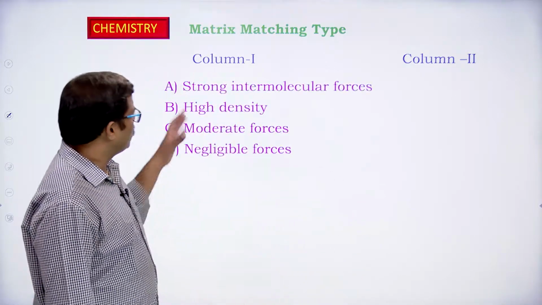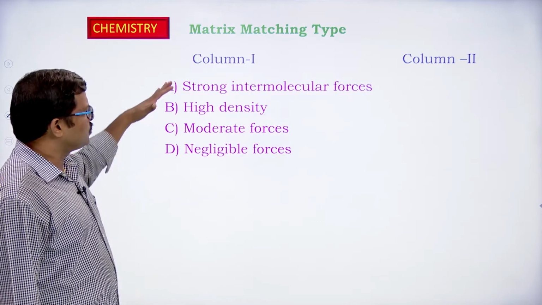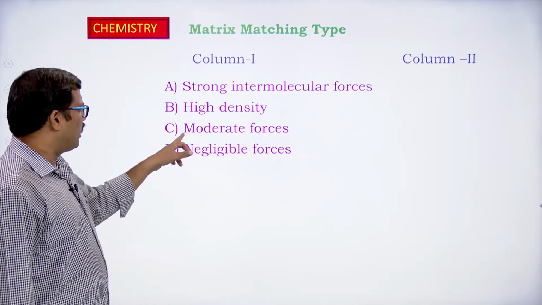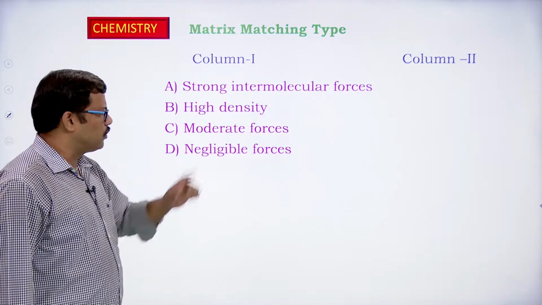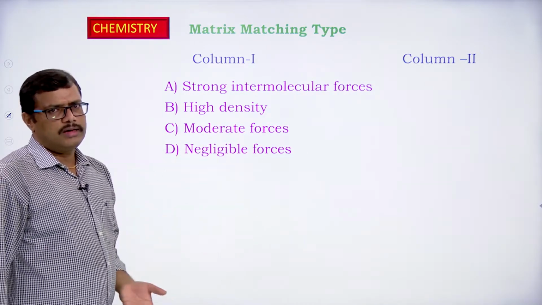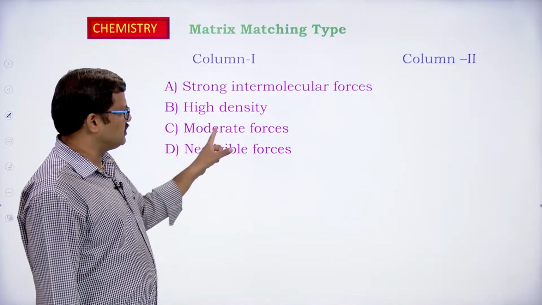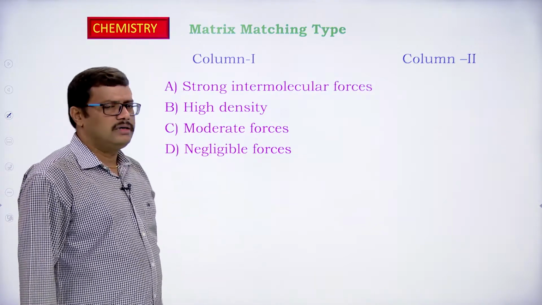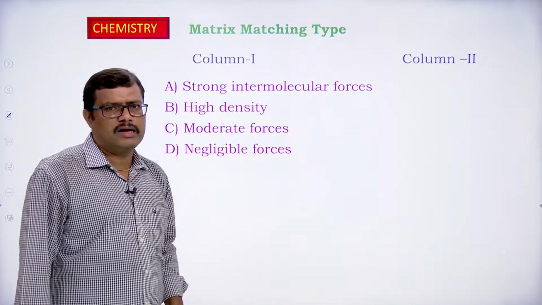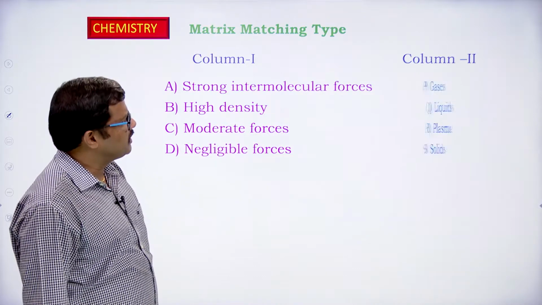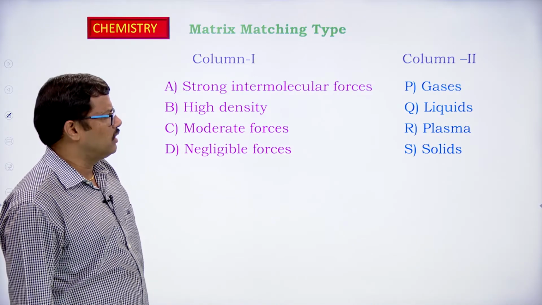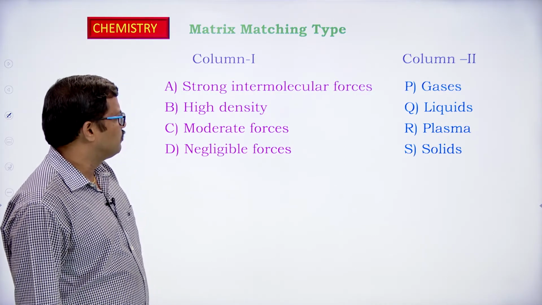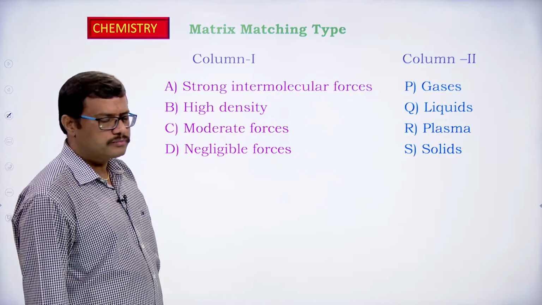Let us look at the column 1 options that are given: strong intermolecular forces, moderate intermolecular forces, negligible intermolecular forces, high density. Here forces means intermolecular forces. So, these are the properties given under column 1. Let us look at the properties given under column 2: gases, liquids, plasma and solids.